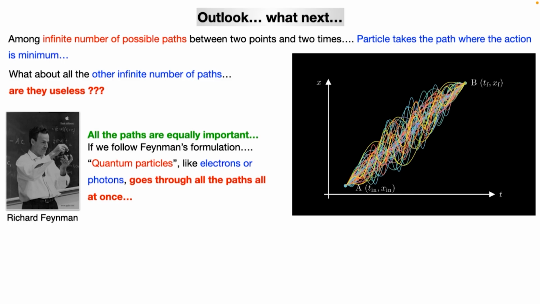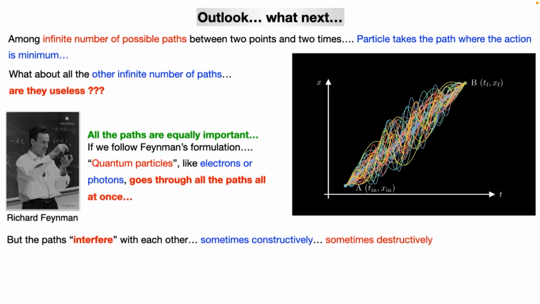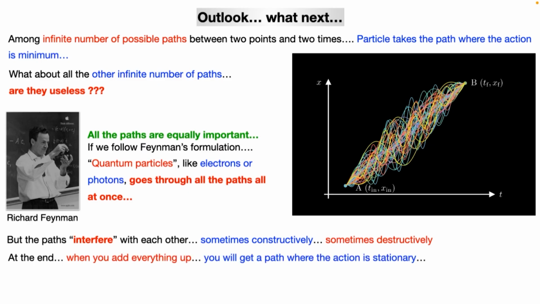But it turns out that if we follow the formulation of Feynman, the electrons or photons go through all the paths all at once. Just like light interferes with itself, these paths will also interfere with each other, sometimes constructively, sometimes destructively, and at the end, if you add everything up, you get the correct path. That is the path of stationary action.